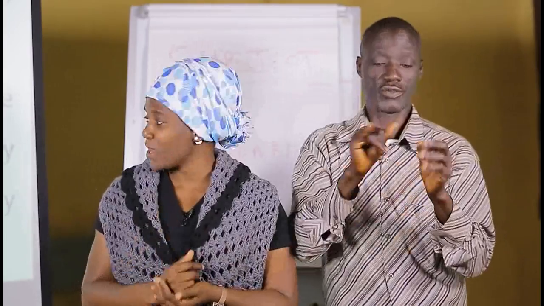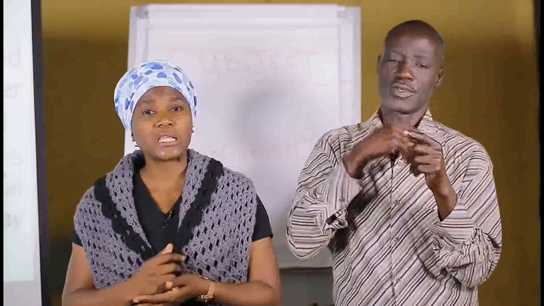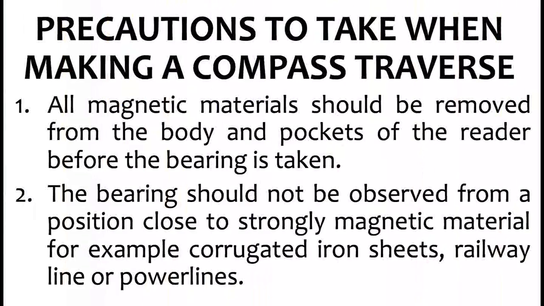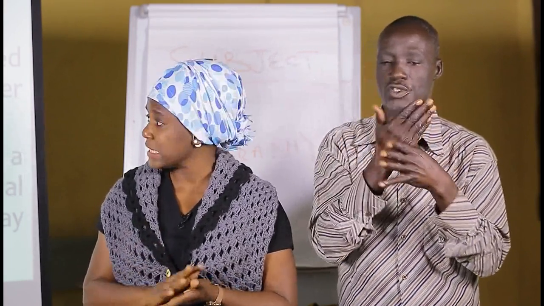Now, we need to take precautions when we are conducting a compass traverse. What are these precautions? Number 1, all magnetic materials should be removed from the body and pockets of the reader before the bearing is taken. We've mentioned this already. Number 2, the bearing should not be observed from a position close to strongly magnetic materials, for example, corrugated iron sheets, rail lines or power lines, so that it does not interfere with the reading of the prismatic compass.